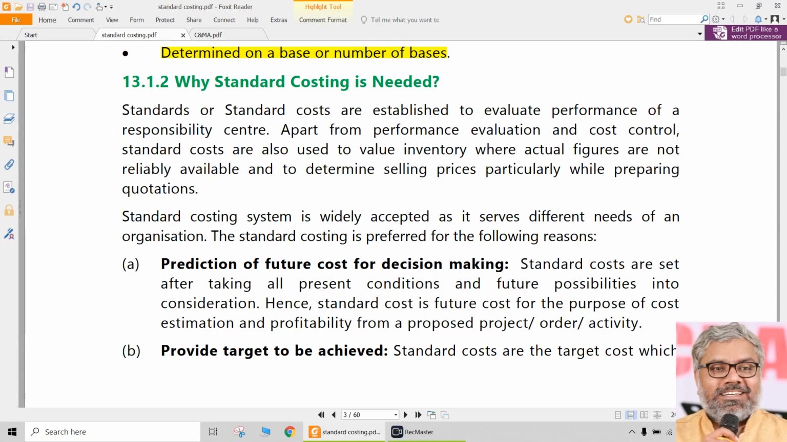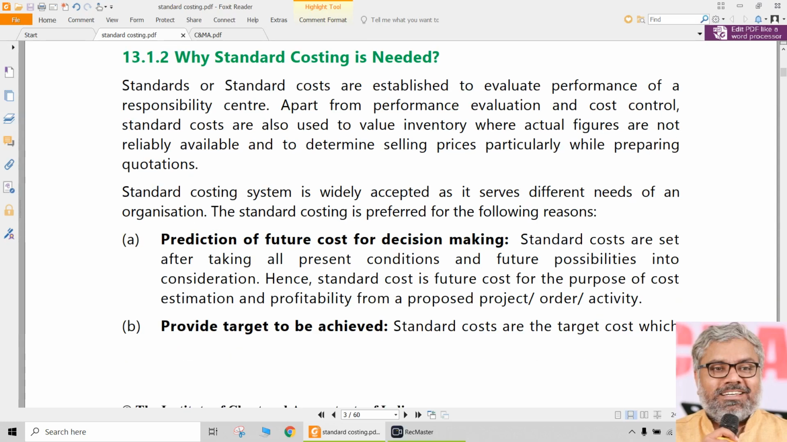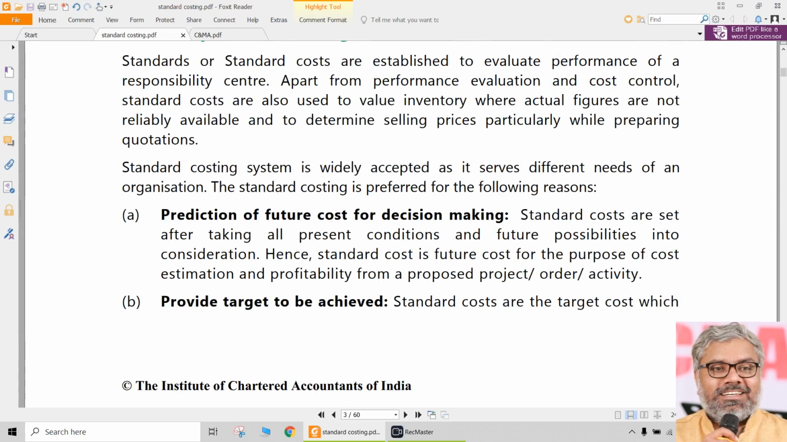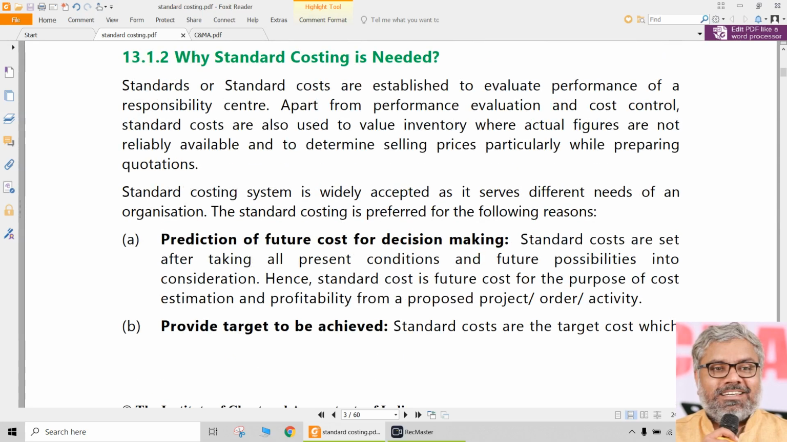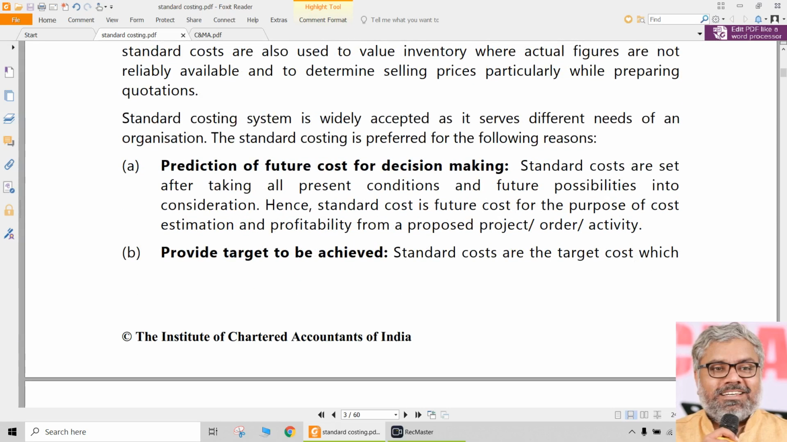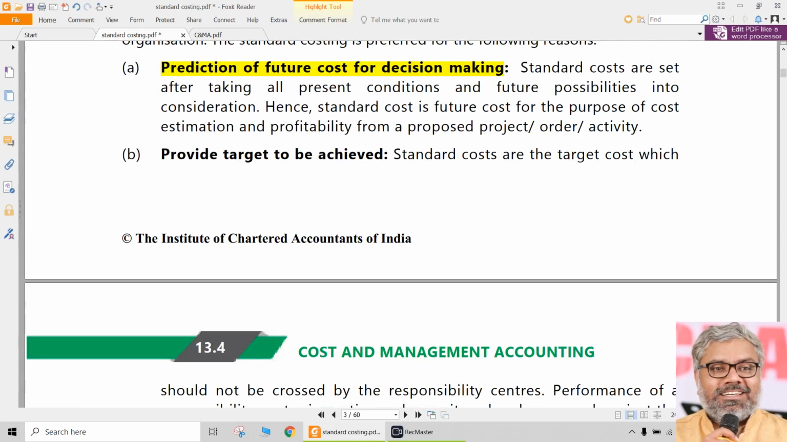And why is it important, or why is it going to be needed? What is the role of standard costing in the organization? Many of them are there. Definitely we can just understand them at a broader level. First and foremost point is to predict the future cost so that we can take some decisions, and to provide the target what has to be achieved.